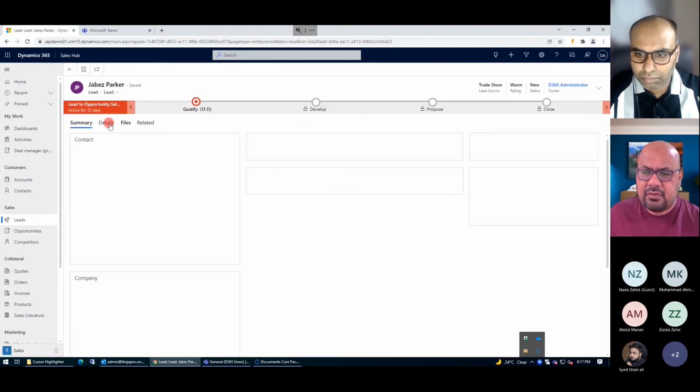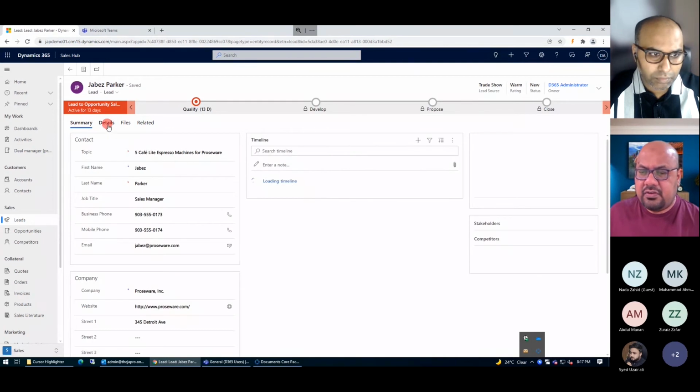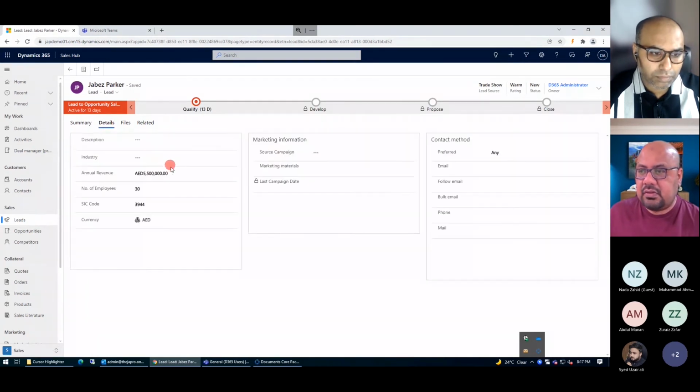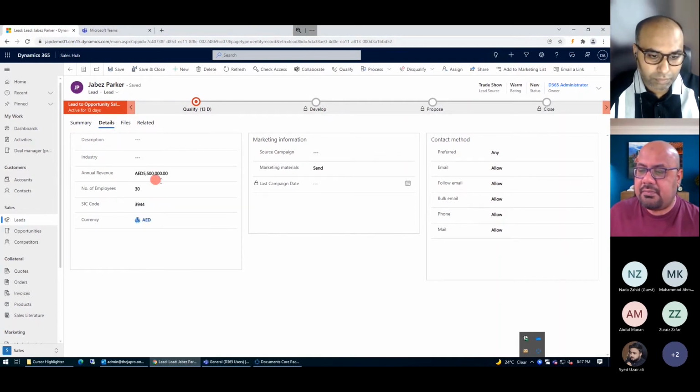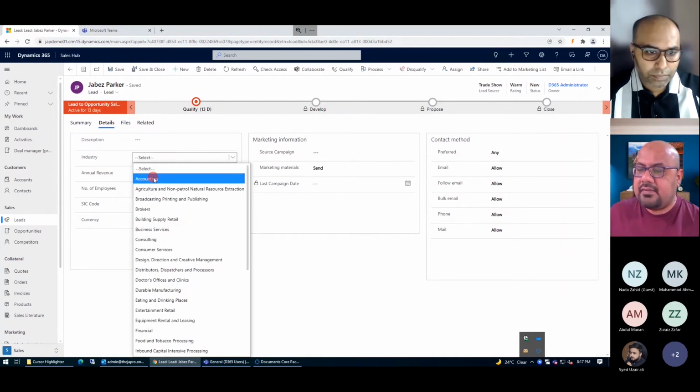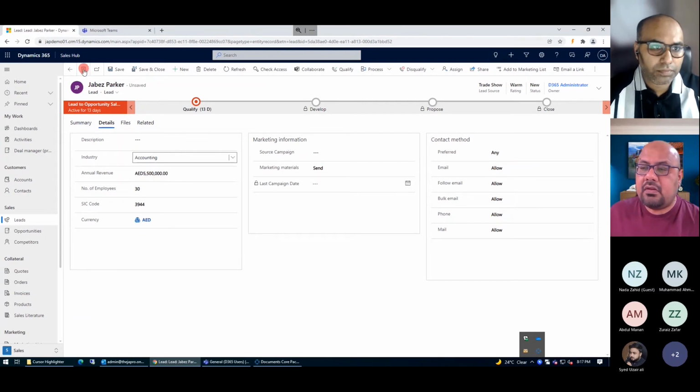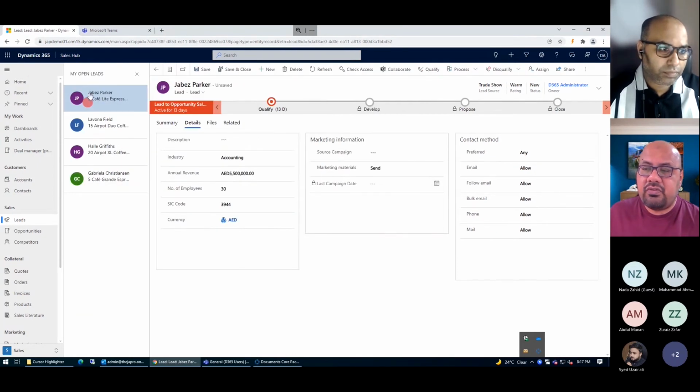And here I'm just going to select randomly some industry, so you can see how it works and how it is going to reproduce over there. I'm just going to select the industry. Let's take an example: this particular company is accounting. And also I'm just going to see the most recent record or the filtered record. I can click here on this button, which will help me to view the records.